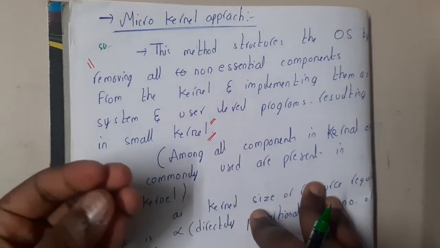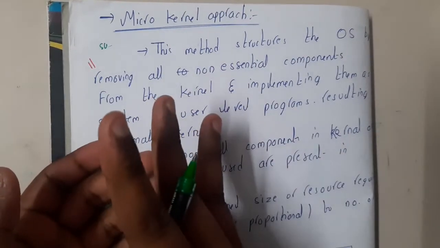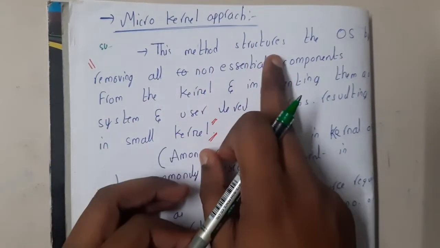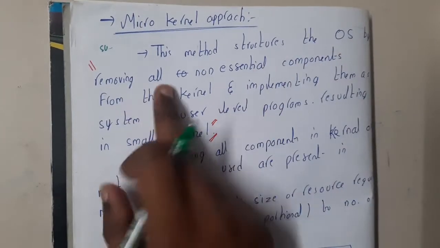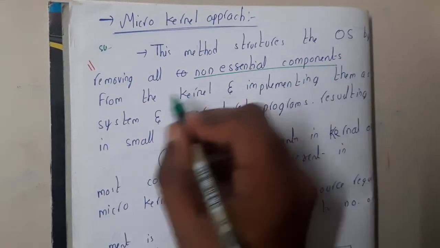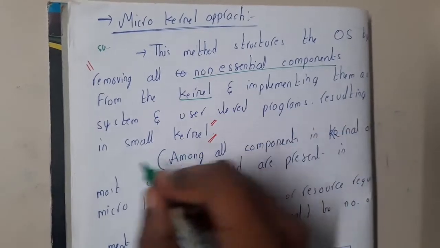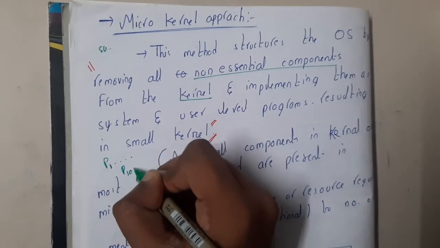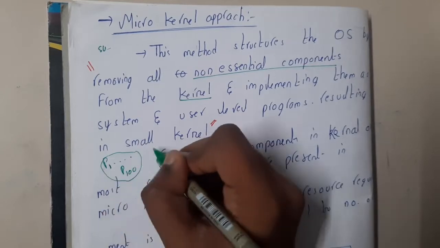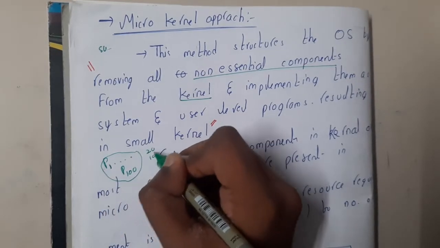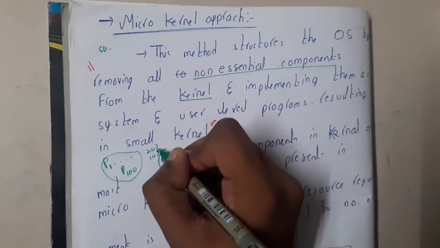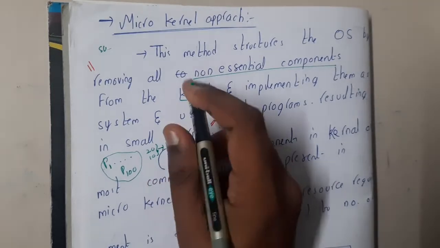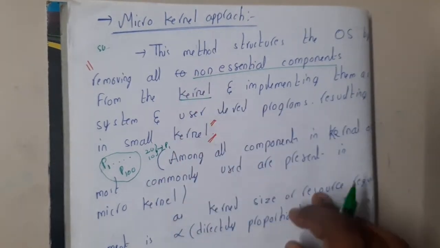So what about microkernel? Microkernel is going to contain the most important parts. This method structures the operating system by removing all non-essential components from the kernel. Assume that in the kernel we have some programs like P1 to P100. Among these 100, there will be around 10 or 20 maximum that are important, right? Those kinds of things will be stored in our microkernel. Got it?